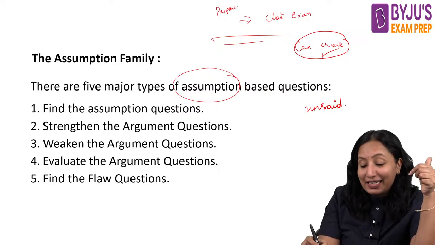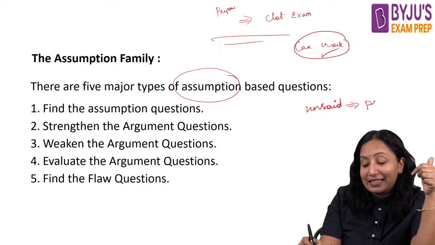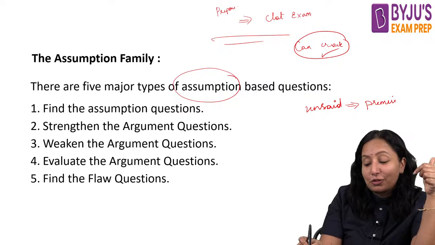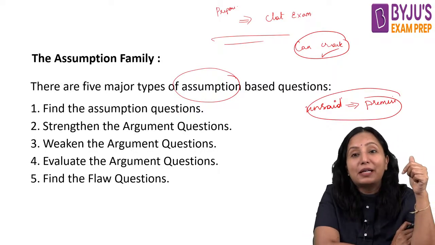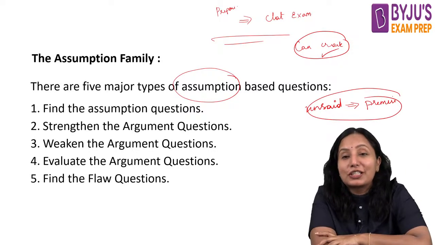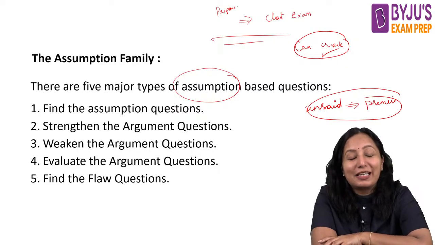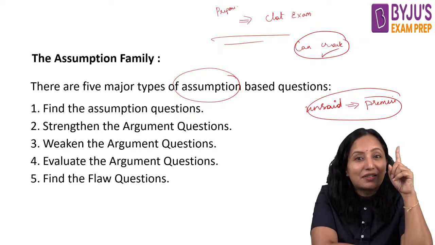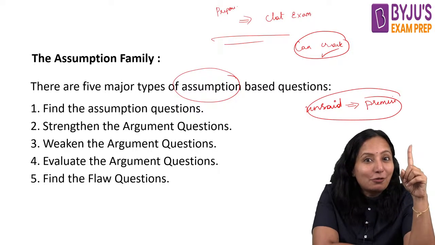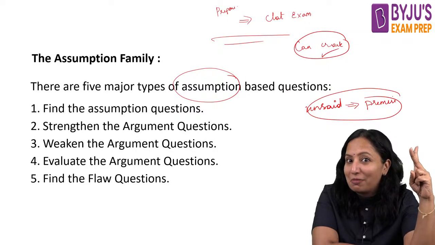What does that mean? It is like an unsaid premise. So that means it is an element that is adding on to the conclusion of the author. Usually, no matter what kind of assumption it is, it will be related to your conclusion as well as your premise.